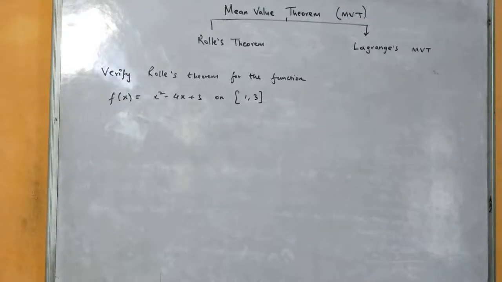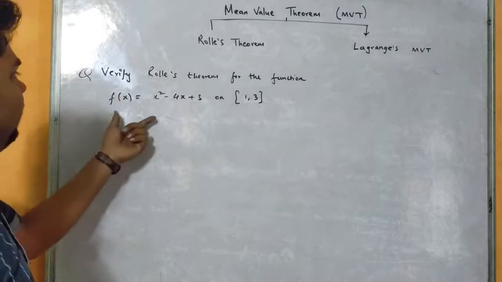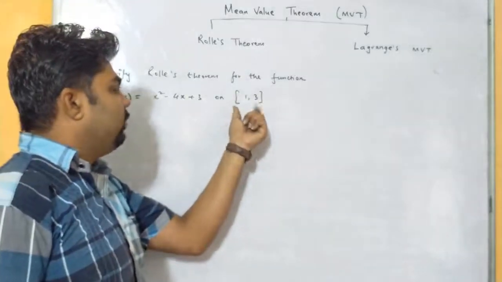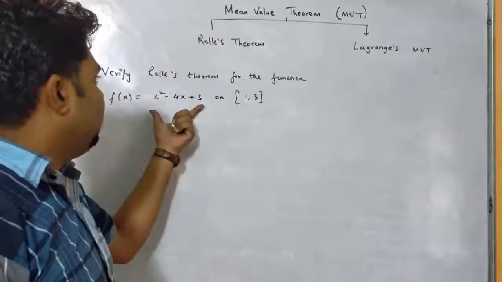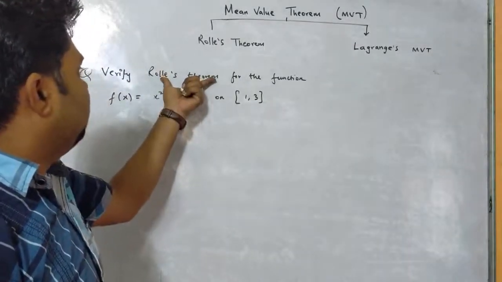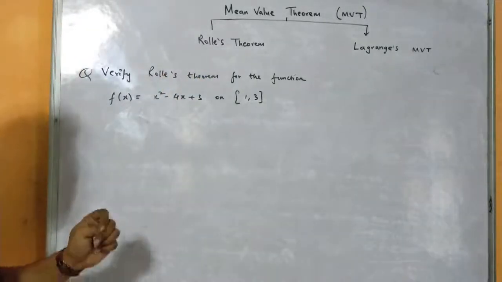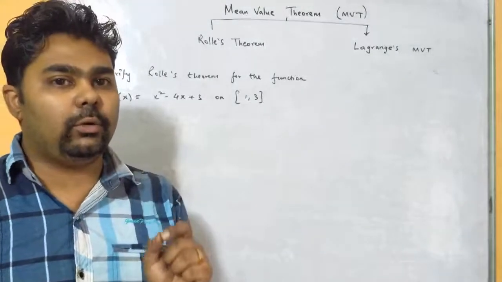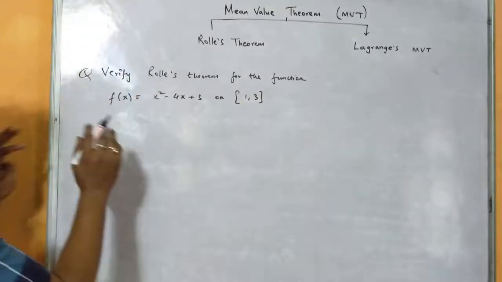So on the screen you can see I have noted down one question here. Verify Rolle's theorem for the function f(x) equals x square minus 4x plus 3 on closed interval [1, 3]. Okay, so we have to check whether this function satisfies Rolle's theorem or not, and if it is verifying, then what is the value of x, that is the value c which is lying between 1 and 3, right?